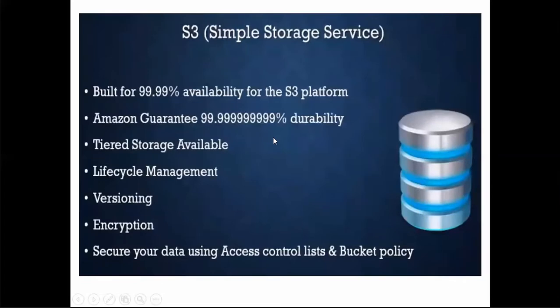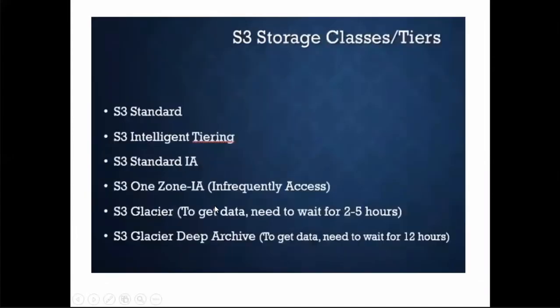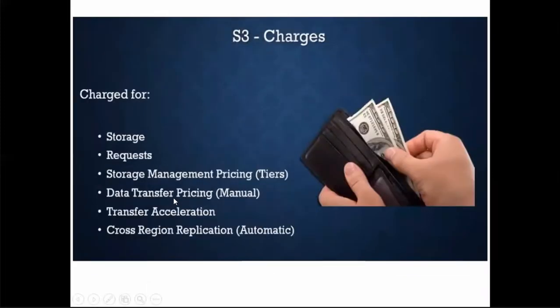So let's move on. There are different features. These are all advantages or features. It's 99.99% available, durable. There's something called tiered storage, I'll explain that. There's a lifecycle management option. We have versioning, we have encryption. You can secure your data by using access control lists and bucket policies. These are some of the important points. Anyways, we'll see that practically. There are different classes available: standard, intelligent tiering, standard IA. All this we'll log in and see practically.